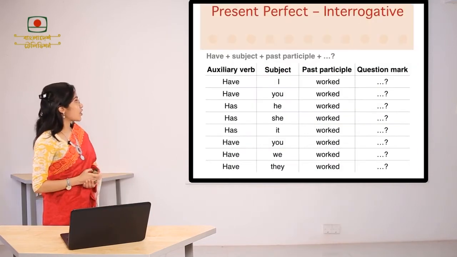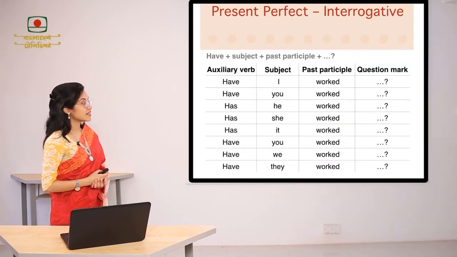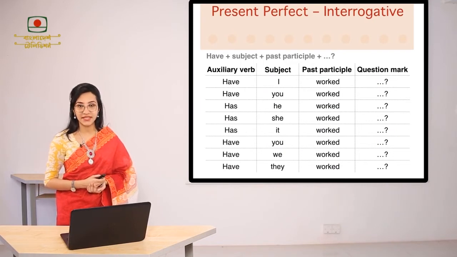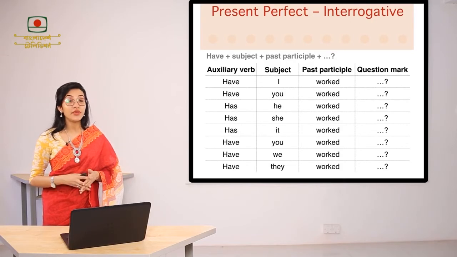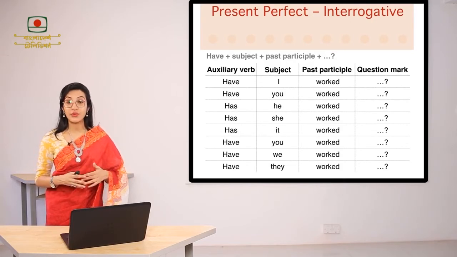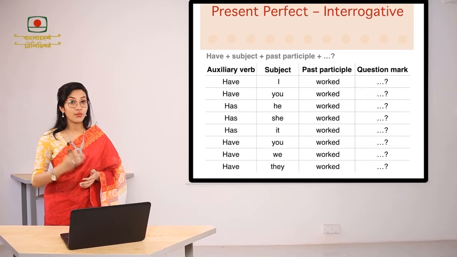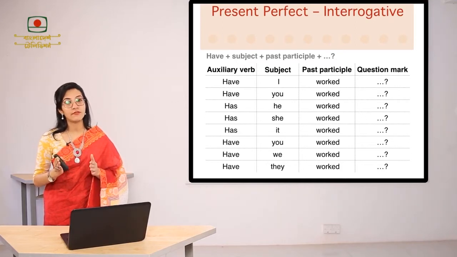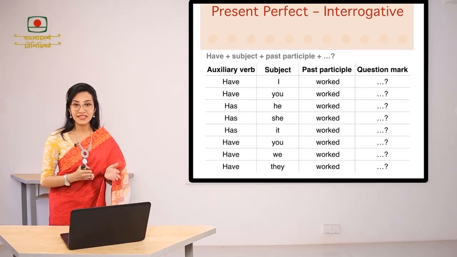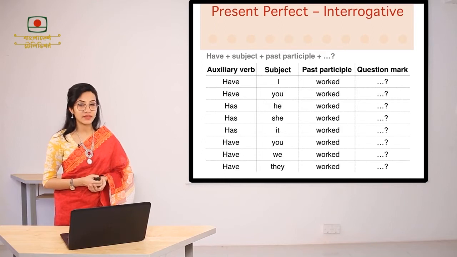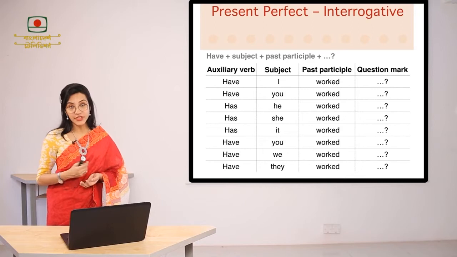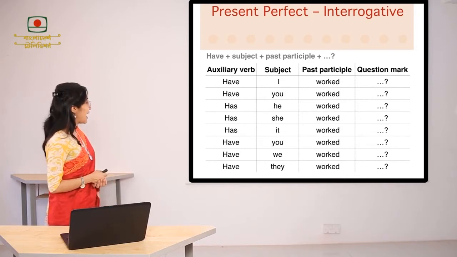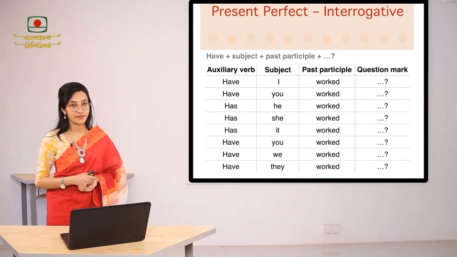Now this is the structure of the interrogative sentence of present perfect tense. In these cases, when we pose a question, when we ask a question, we just have to put the verb have or has at the beginning of the sentence. As in, have I worked? Has she worked?